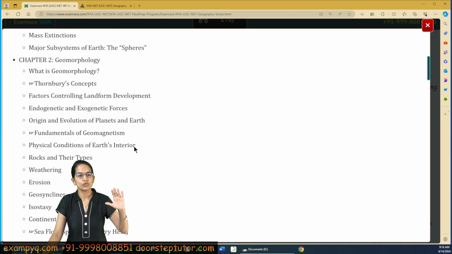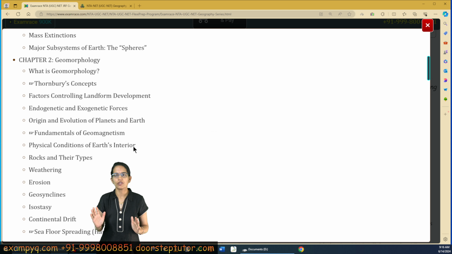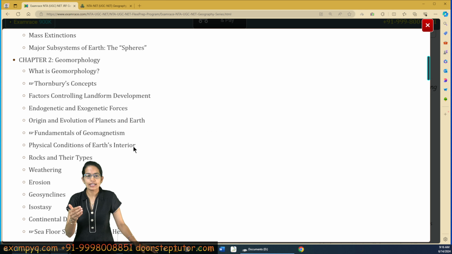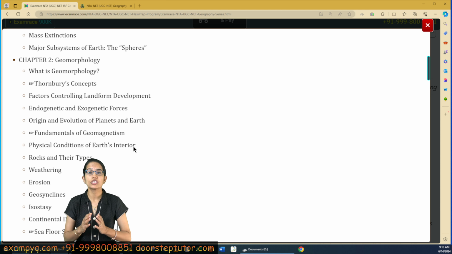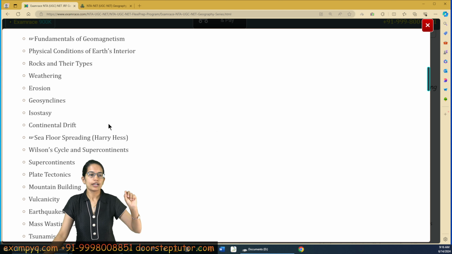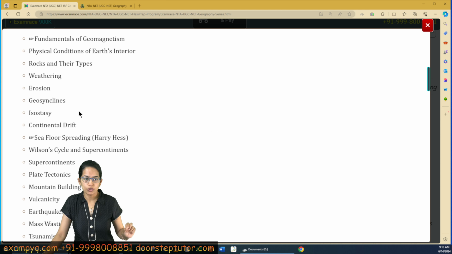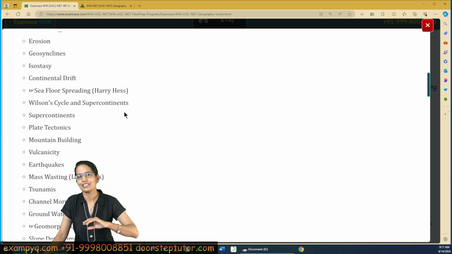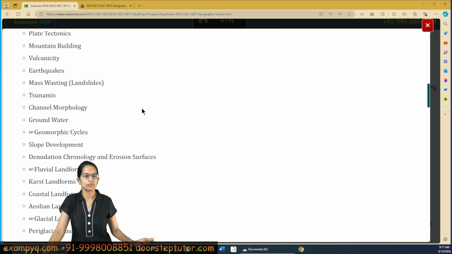Now coming on to geomorphology. Focus on the difference between geomagnetism and paleomagnetism, the magnetic north and the geographic north, weathering and erosion, the differences between those, and the types of erosion and types of weathering. Then the theories: we would focus mainly on the theories of geosyncline. Theories of mountain building are really important. Then sea floor spreading, continental drift, and plate tectonics are obviously important topics that you must cover.